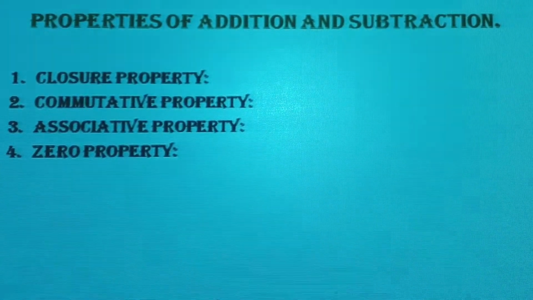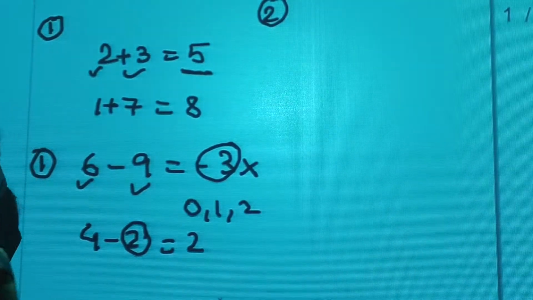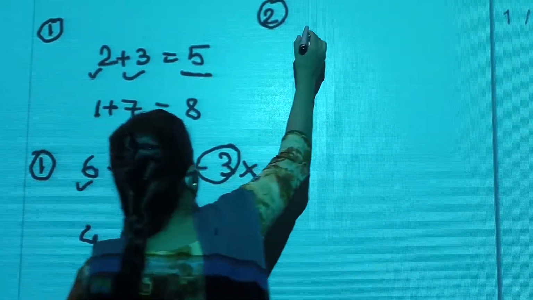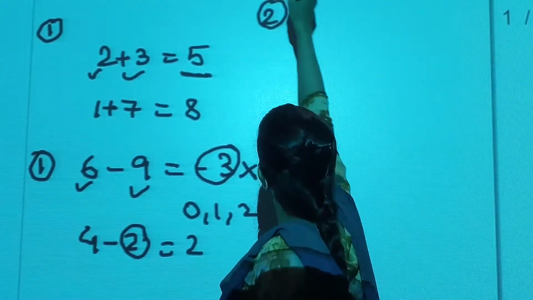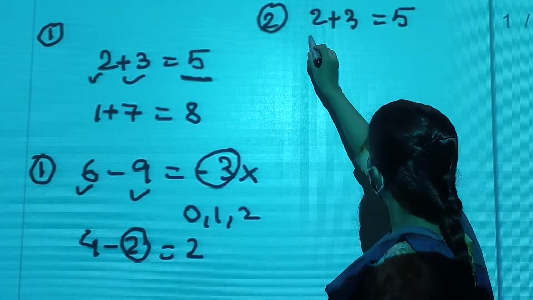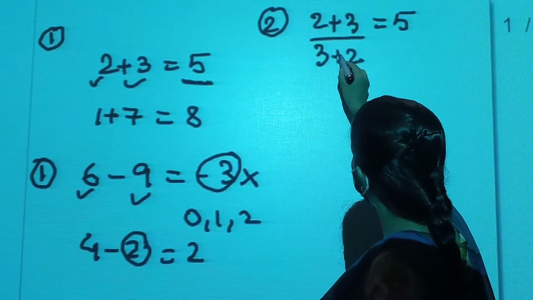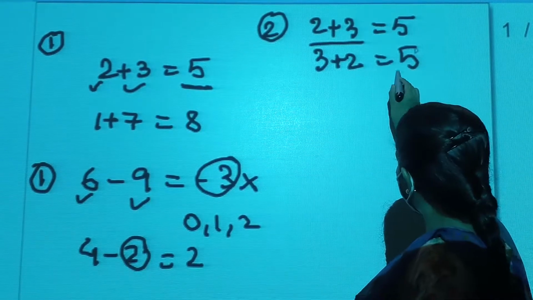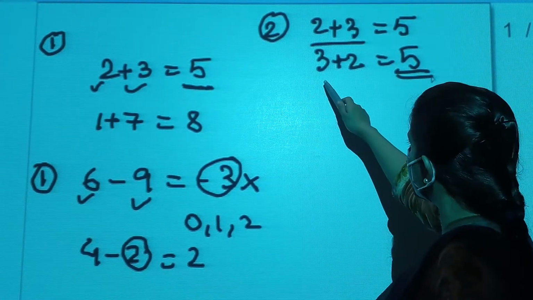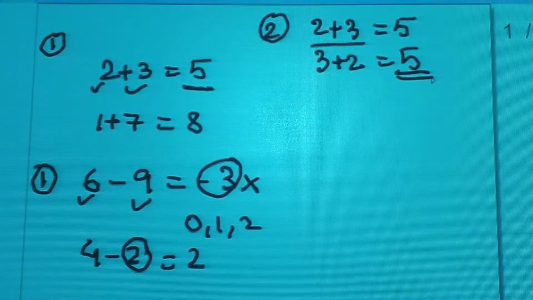commutative property. Commutative property means irrespective of the places of the digits, like 2 plus 3 equals 5. Now if I change the places of these numbers, if I write it as 3 plus 2 is equal to 5. Does it affect the answer? No. Irrespective of the places of the digits, the addition of the numbers is always the same.